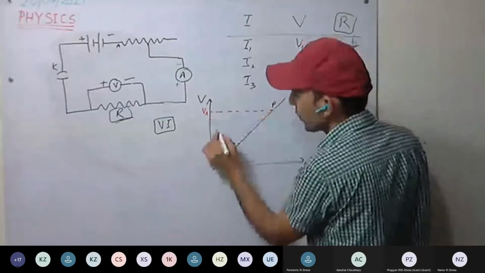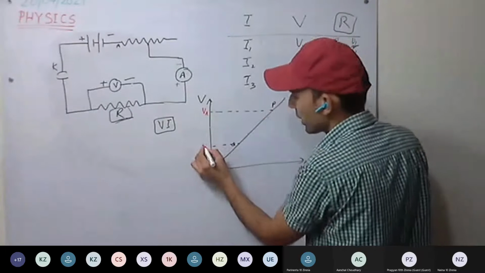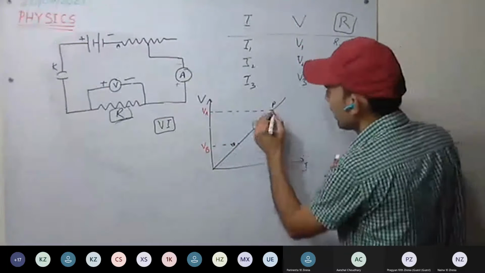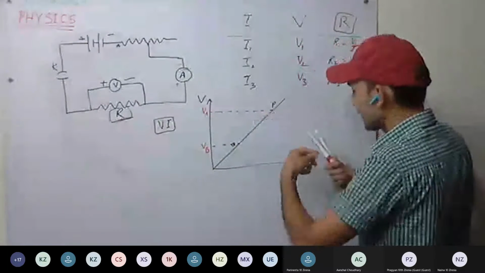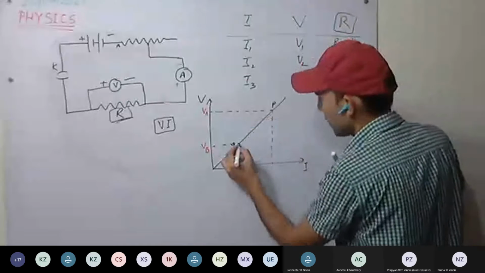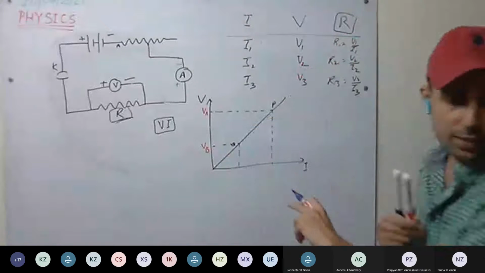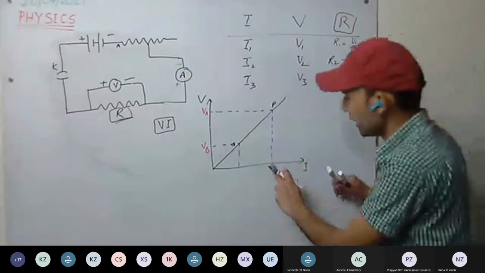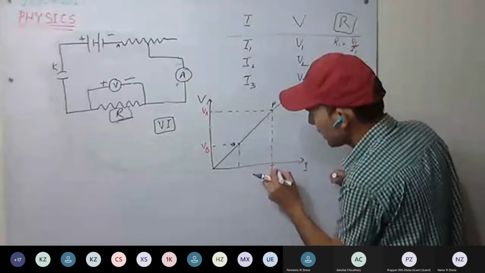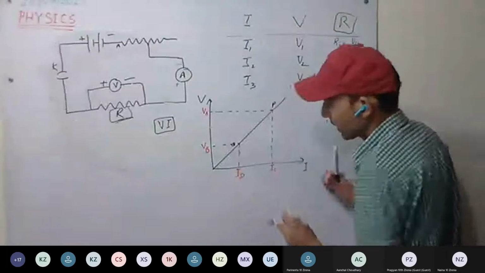Corresponding to P we have potential VA, and here potential VB. Similarly, projecting them on the x-axis, this is our C and D point. So here we have current IC, here ID.